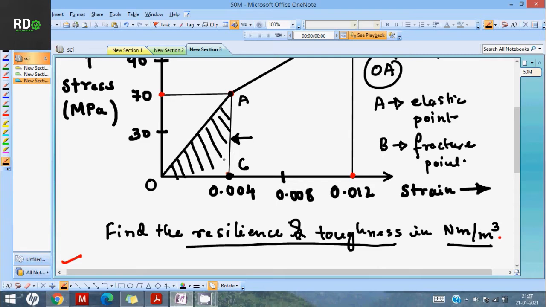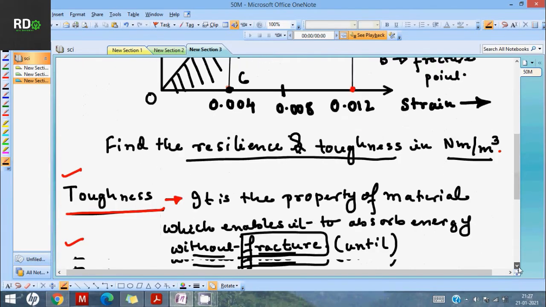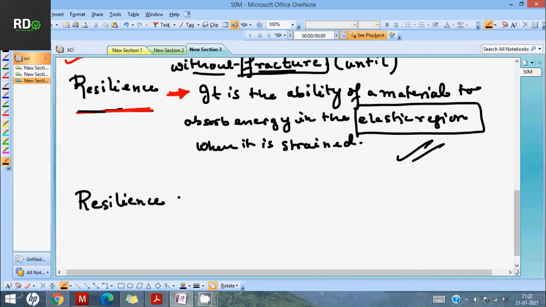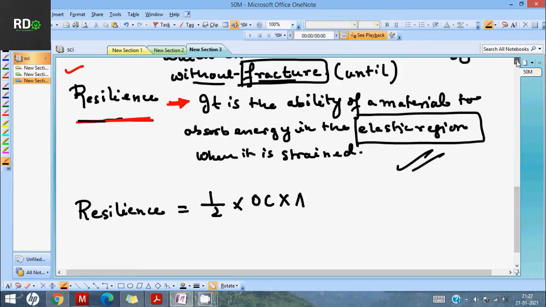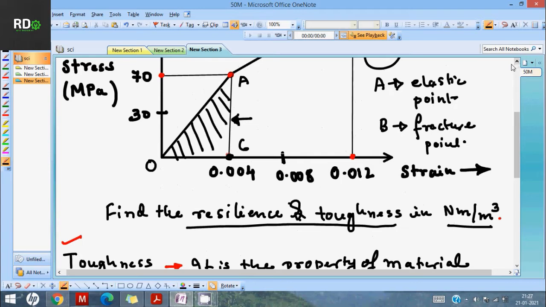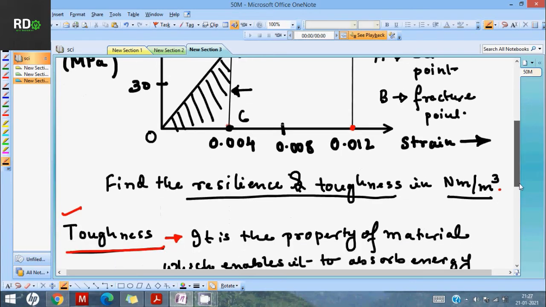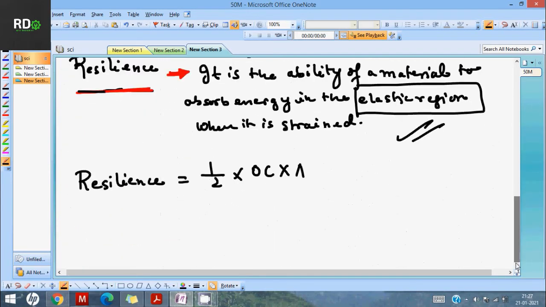So we can simply find the area under the graph, that is the area of the right angle triangle. It will be half into base, which is OC, and the altitude, or height, is AC.